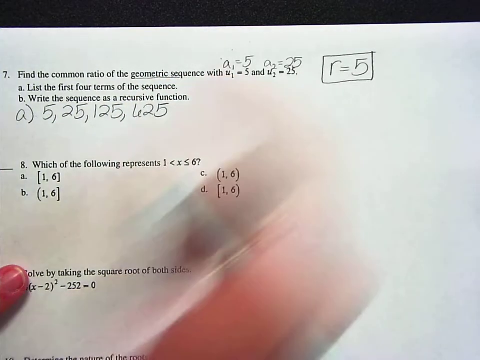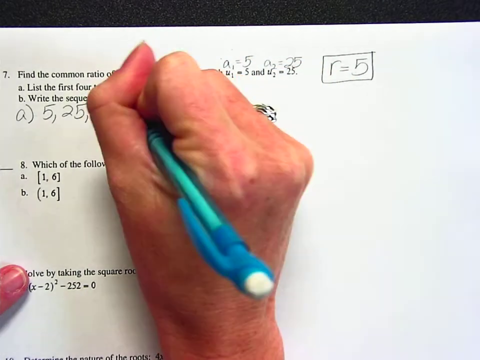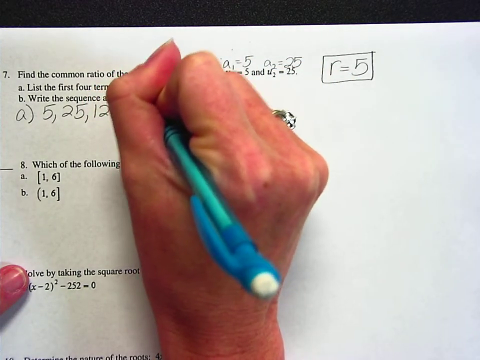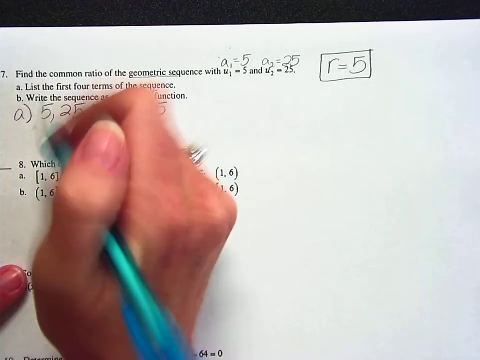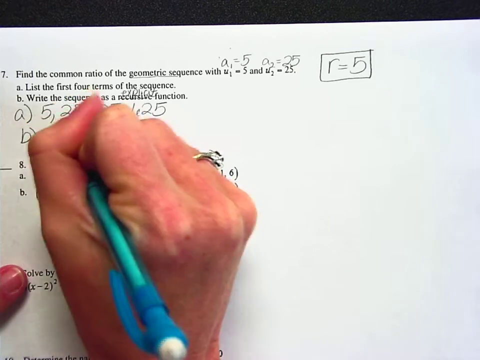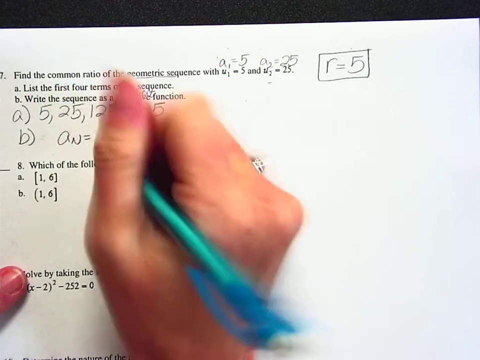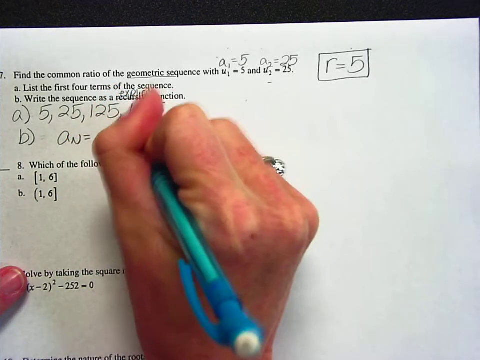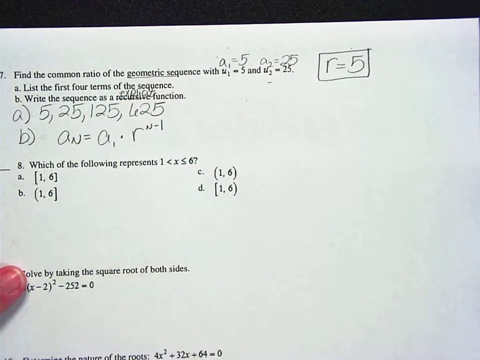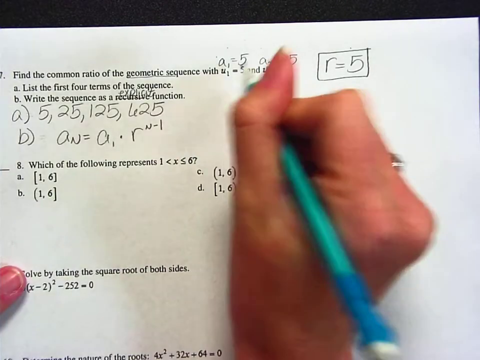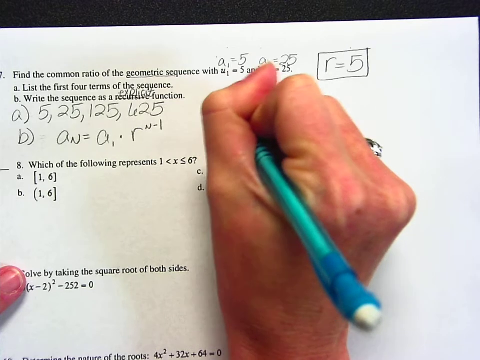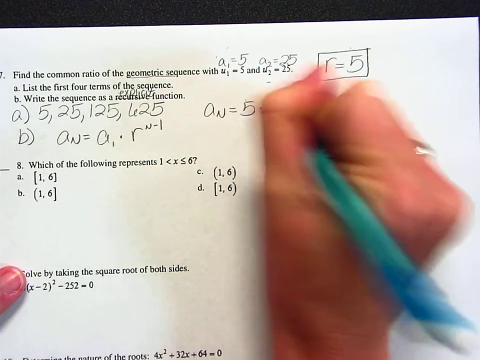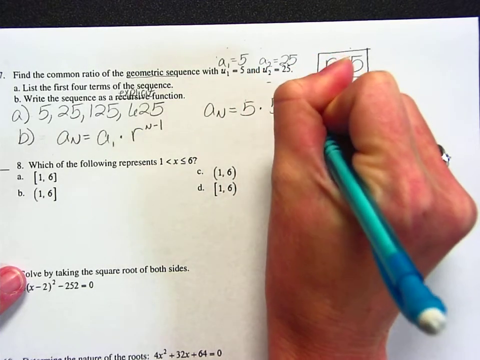Now we may be able to look at that and be able to find the formula. I'm going to again go ahead and change this into an explicit formula, because again, that's what you'll see more of on the exam. So with my explicit formula with geometric, I'm working with a sub n is equal to a sub 1 times r to the n minus 1 power. All right, so this one's kind of funny because my a sub 1 is 5 and my r value is 5. So I've got a sub n is equal to 5 times 5 to the n minus 1 power.